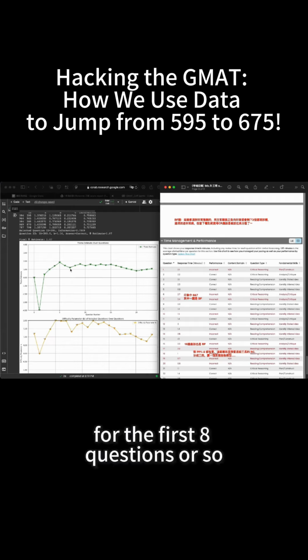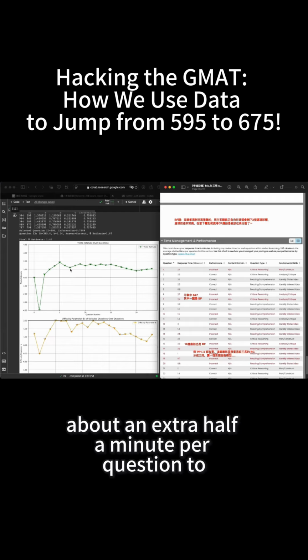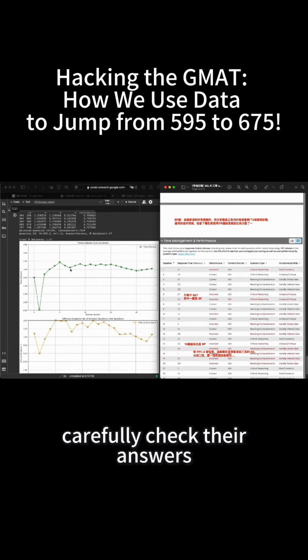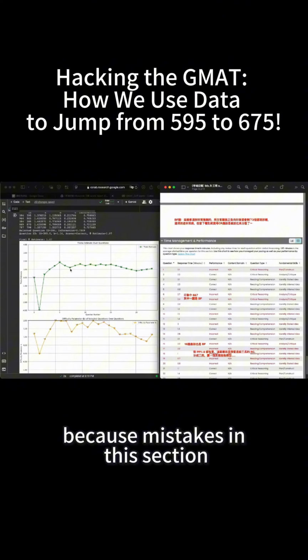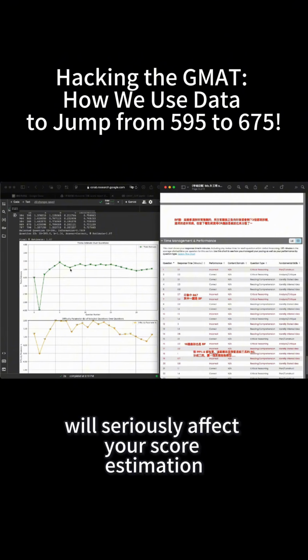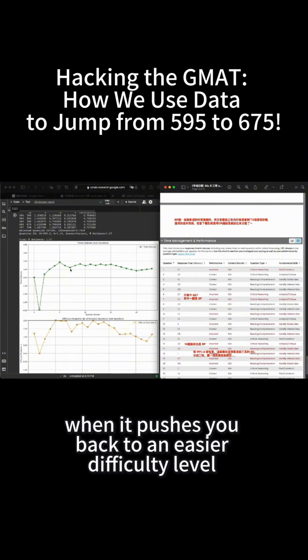For the first 8 questions or so, students can appropriately spend a bit more time on each question, about an extra half a minute per question, to carefully check their answers. Try not to use the mark for review or change answer function just yet, because mistakes in this section will seriously affect your score estimation. Even if you come back later and correct it, the damage is already done when it pushes you back to an easier difficulty level.